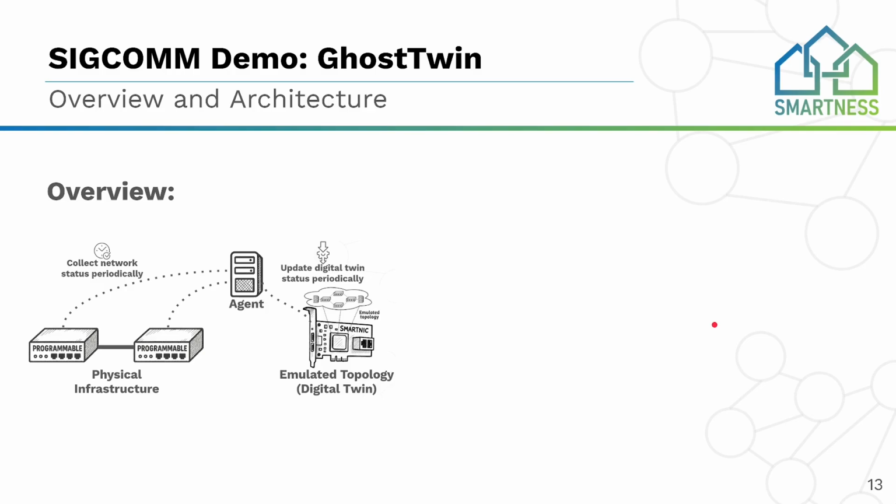To address all of these challenges, in this work we propose GhostTwin, the first open source proof of concept of a live digital twin that can replicate the state of a physical network infrastructure in a network emulated infrastructure. GhostTwin is based on hardware-based network emulation on SmartNICs and frequently collects data from the physical infrastructure to deploy the same states in the digital replica.